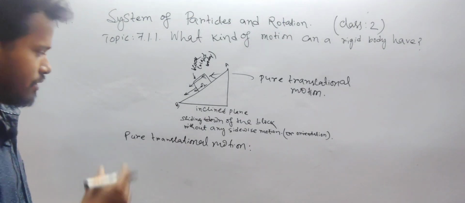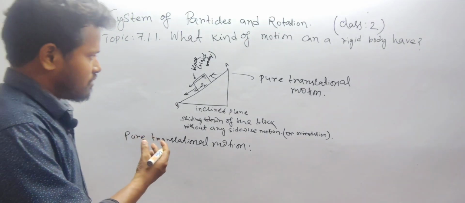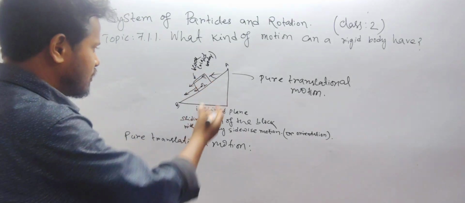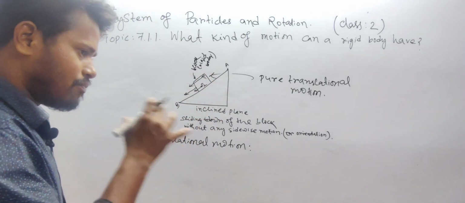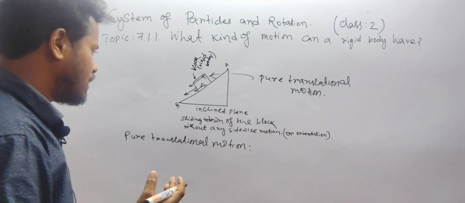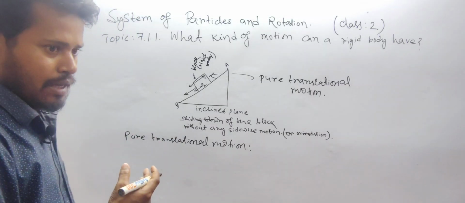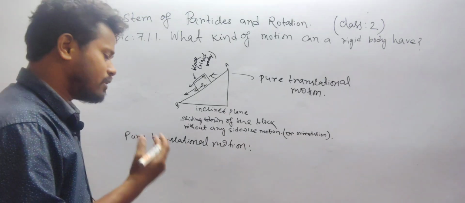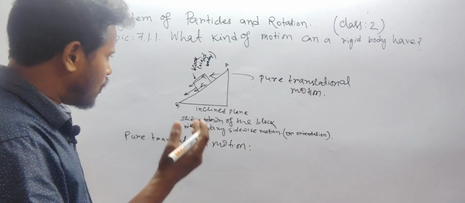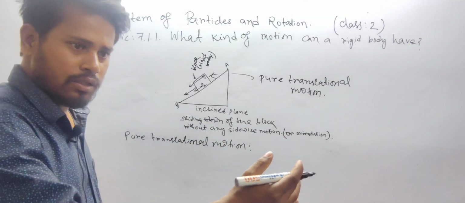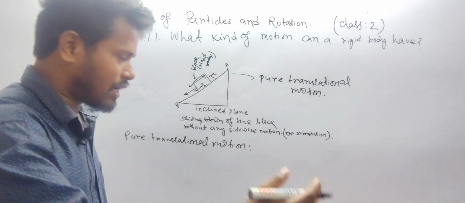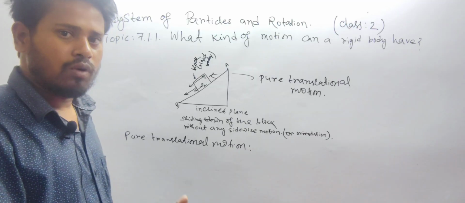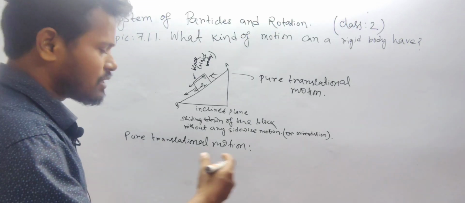In pure translational motion, every particle present inside the rigid body has the same velocity at any instant of time. Why do they have the same velocities? Because they always move in the same direction, they start moving at the same time, and they cover equal distances in equal time intervals. That means they have the same velocities.